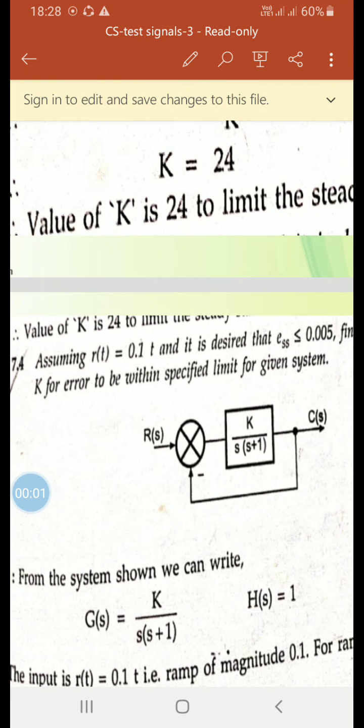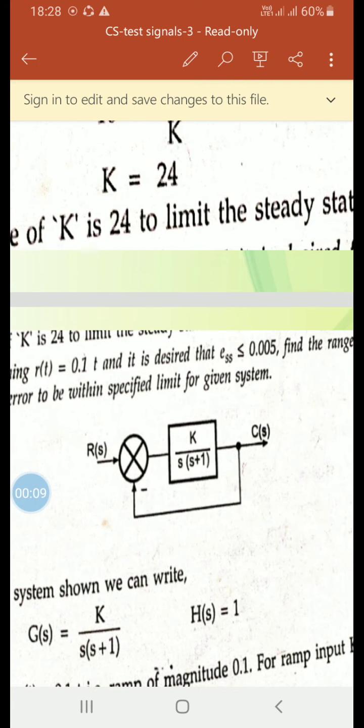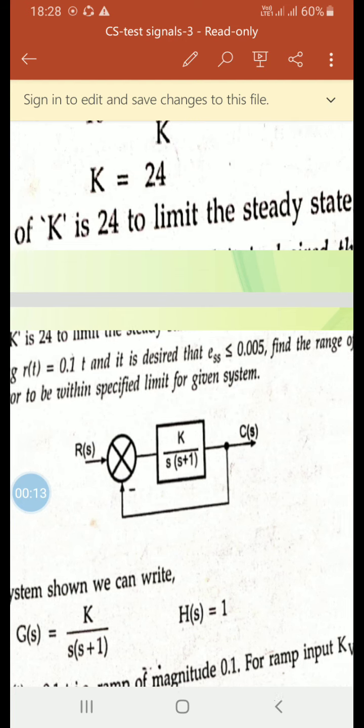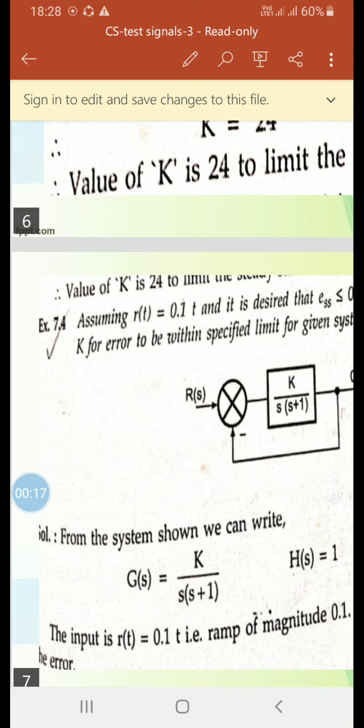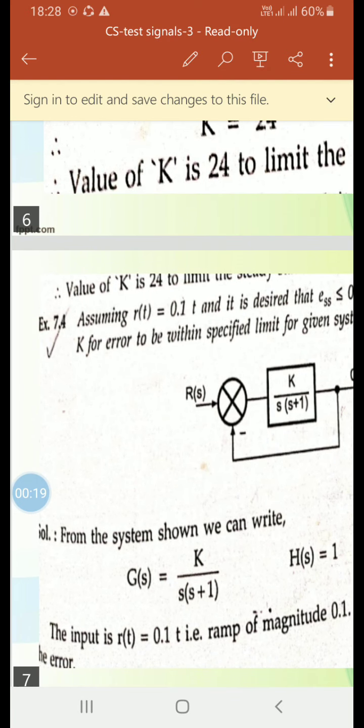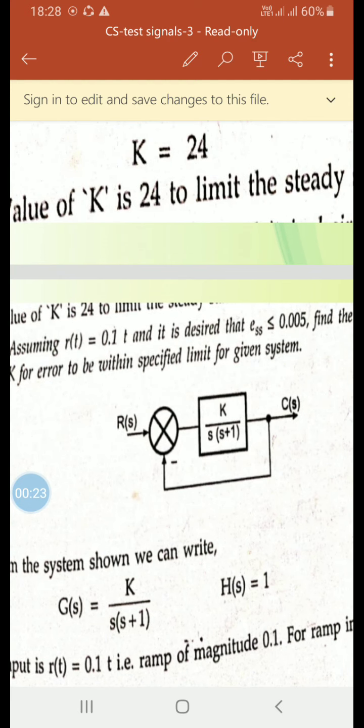So the problem is: assuming r(t) is equal to 0.1t, and it is desired that ESS should be less than or equal to 0.005, find the range of values of K for the error to be within the specified limit for the given system.